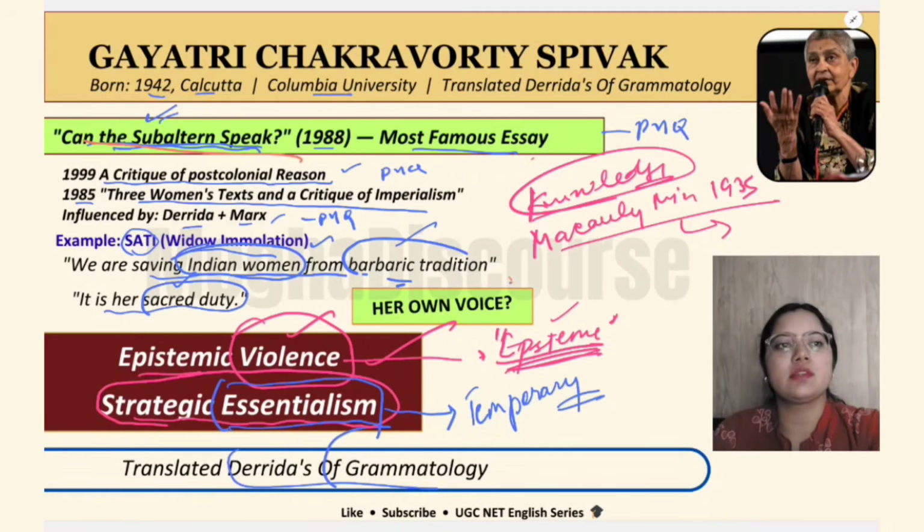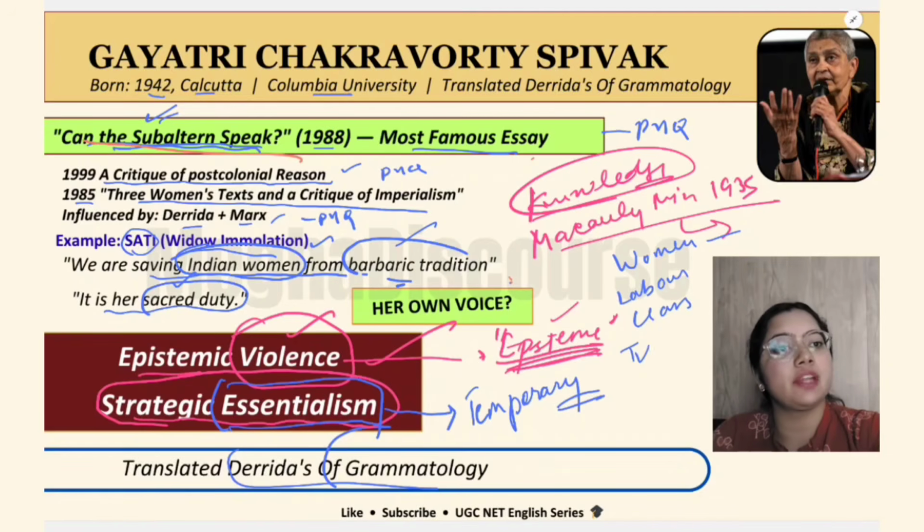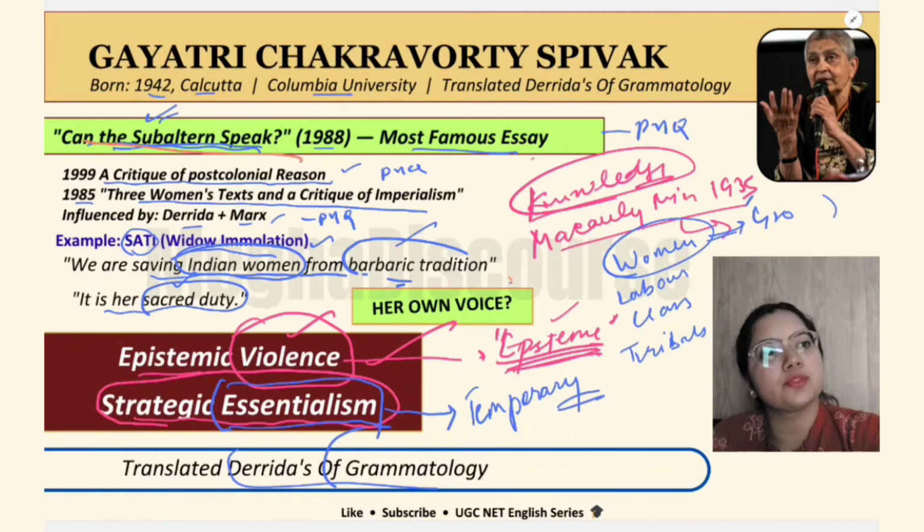We should focus on the women groups. We should focus on the labor groups. We should focus on different classes. We should focus on different tribals, and they should all form groups.